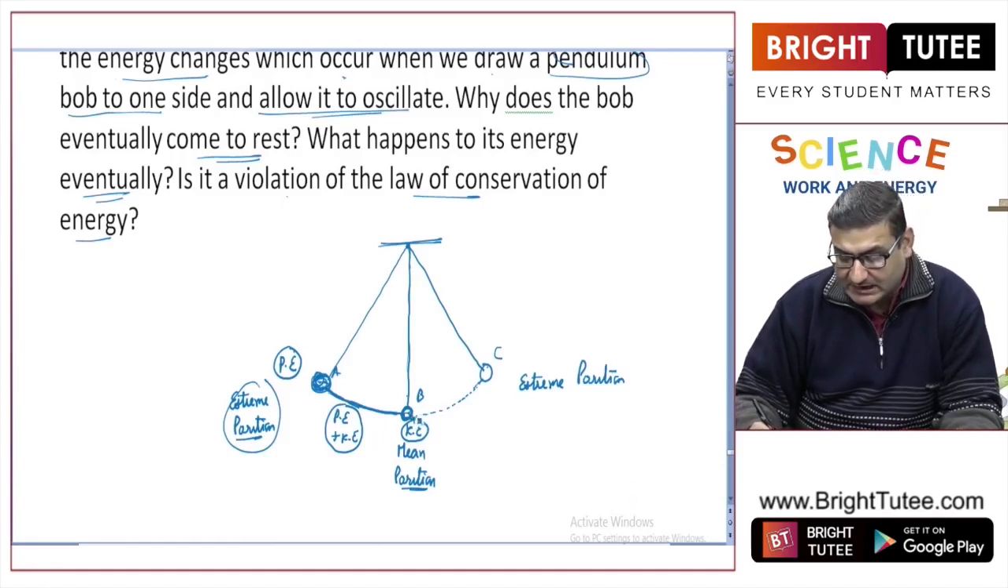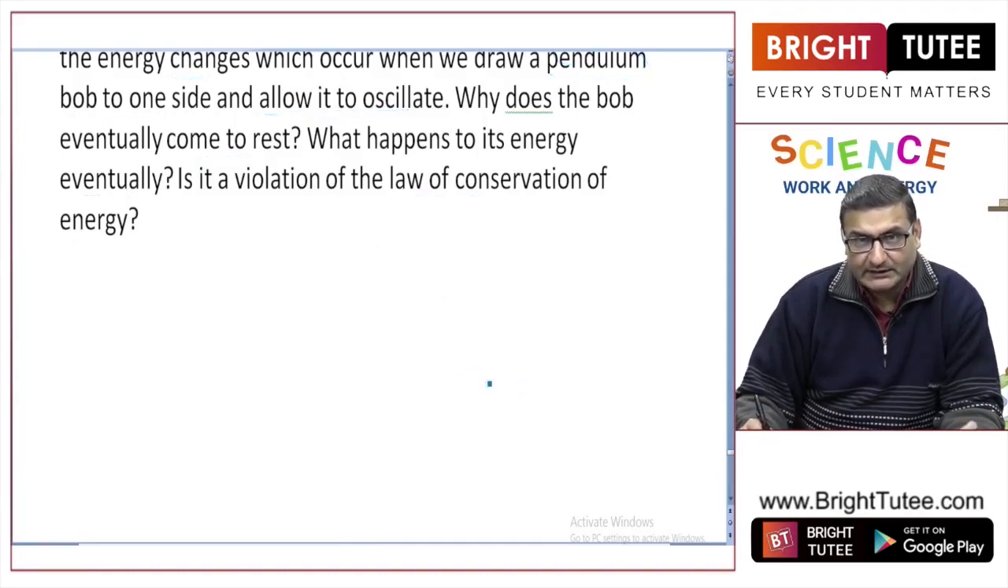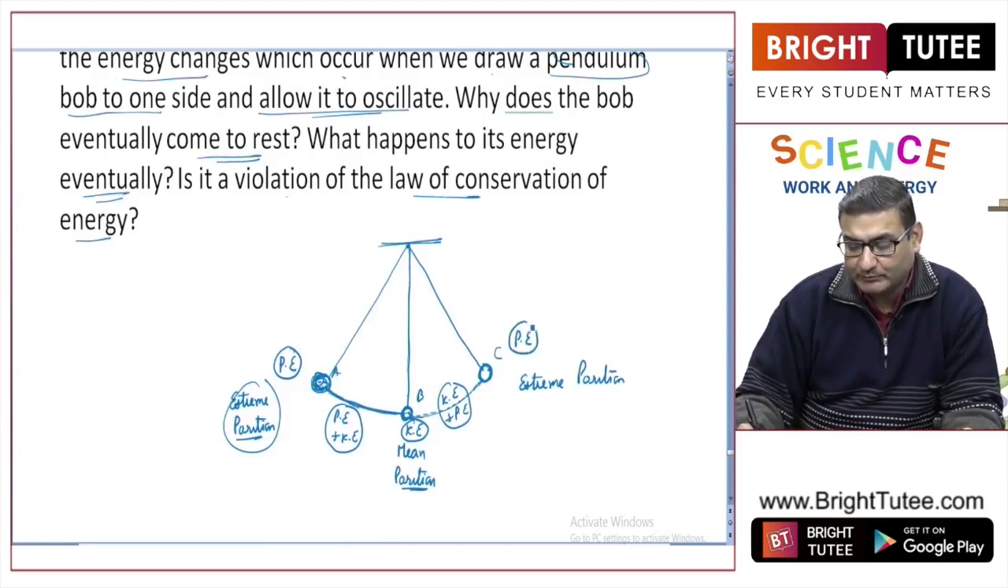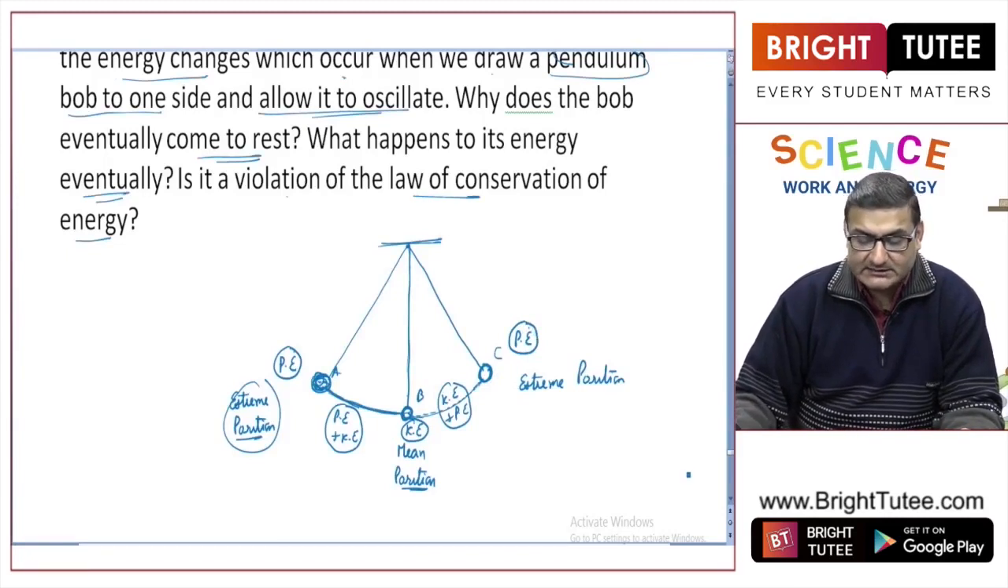Now, when it starts moving up, again it will have kinetic energy as well as potential energy, because it is achieving some height as well as motion. At point C, the extreme position, the bob is going to stop for a fraction of a second. Here again it will have only potential energy, no kinetic energy. So, this is the energy transformation which takes place.